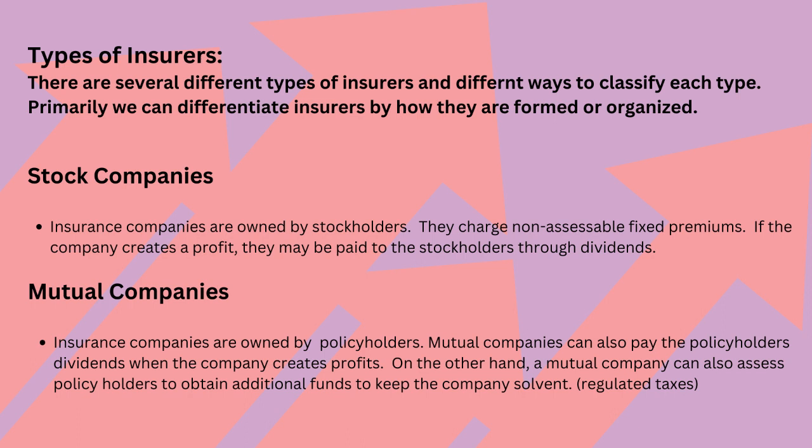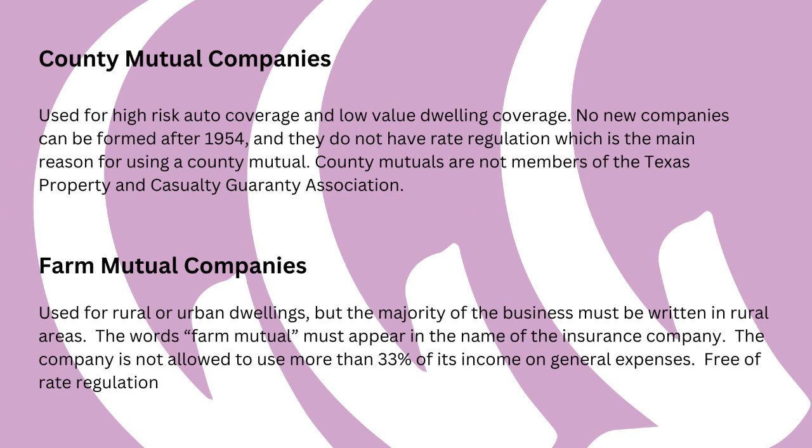Mutual companies. Insurance companies are owned by policyholders. Mutual companies can also pay the policyholders dividends when the company creates profits. On the other hand, a mutual company can also assess policyholders to obtain additional funds to keep the company solvent. Regulated taxes. County mutual companies.